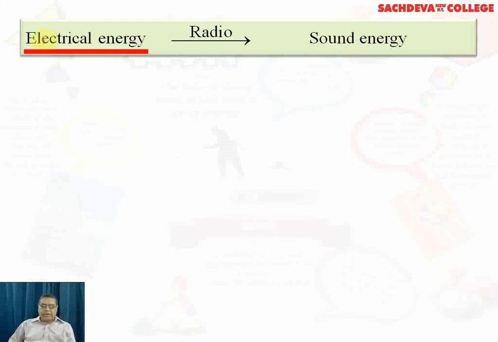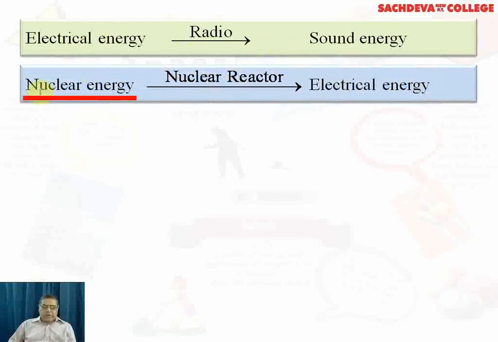Now we come to electrical energy converted to sound energy. The procedure is that electrical energy, with the help of radio waves, is transformed into sound energy. Sound energy is called audible sound, and audible sound has a low velocity, 332 meters per second. This sound energy is superimposed on the radio waves, which is called modulation, and then it is communicated over a long distance.